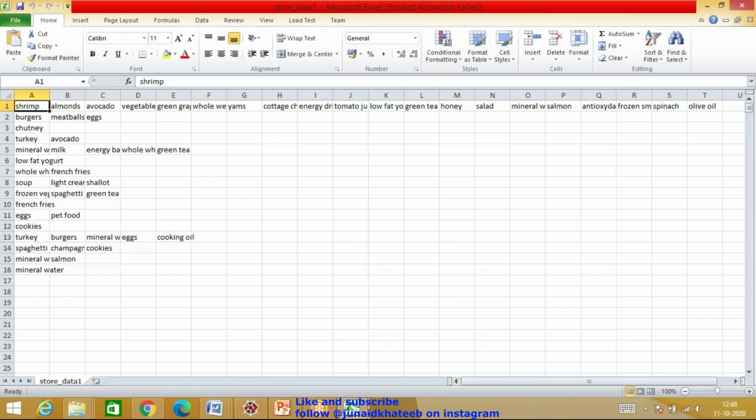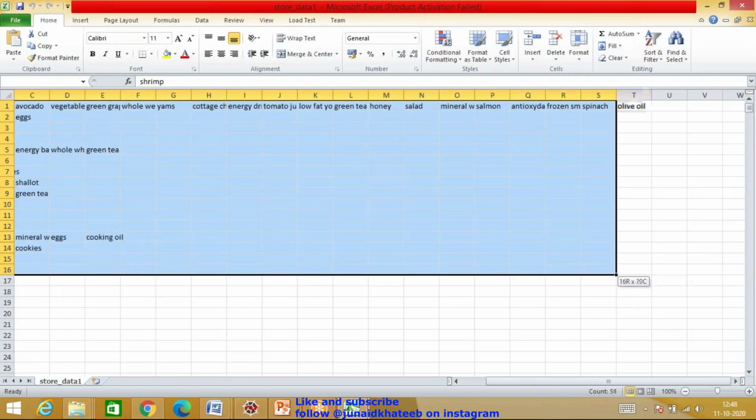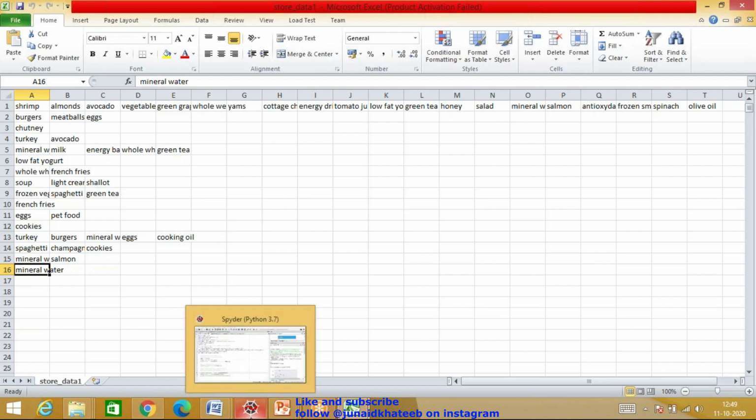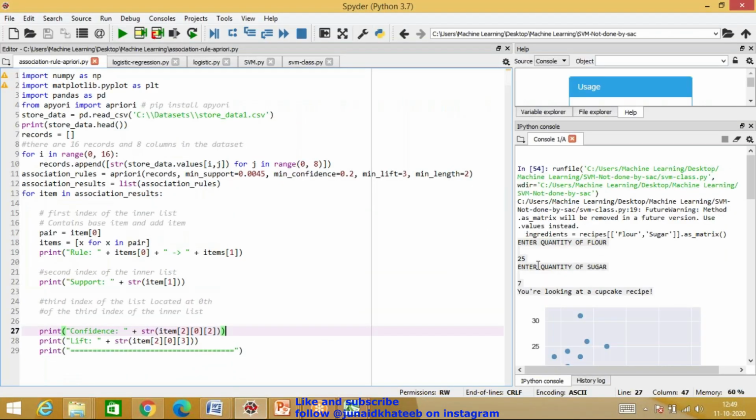Okay, see this. Now over here, we have a data set which has about 16 rows. My actual data set is 7,000 rows, but if we try to run with that, it will try each and every combination, so it takes a lot of time. So I've just gone with a smaller data set. I have 16 rows over here, which give the combinations of different things that people have bought together. And then there is this first person who's bought all these things together. We have about 20 columns and about 16 rows. So we will see how to apply the apriori algorithm to this particular data set and how it works. The code is one of the simplest to implement.